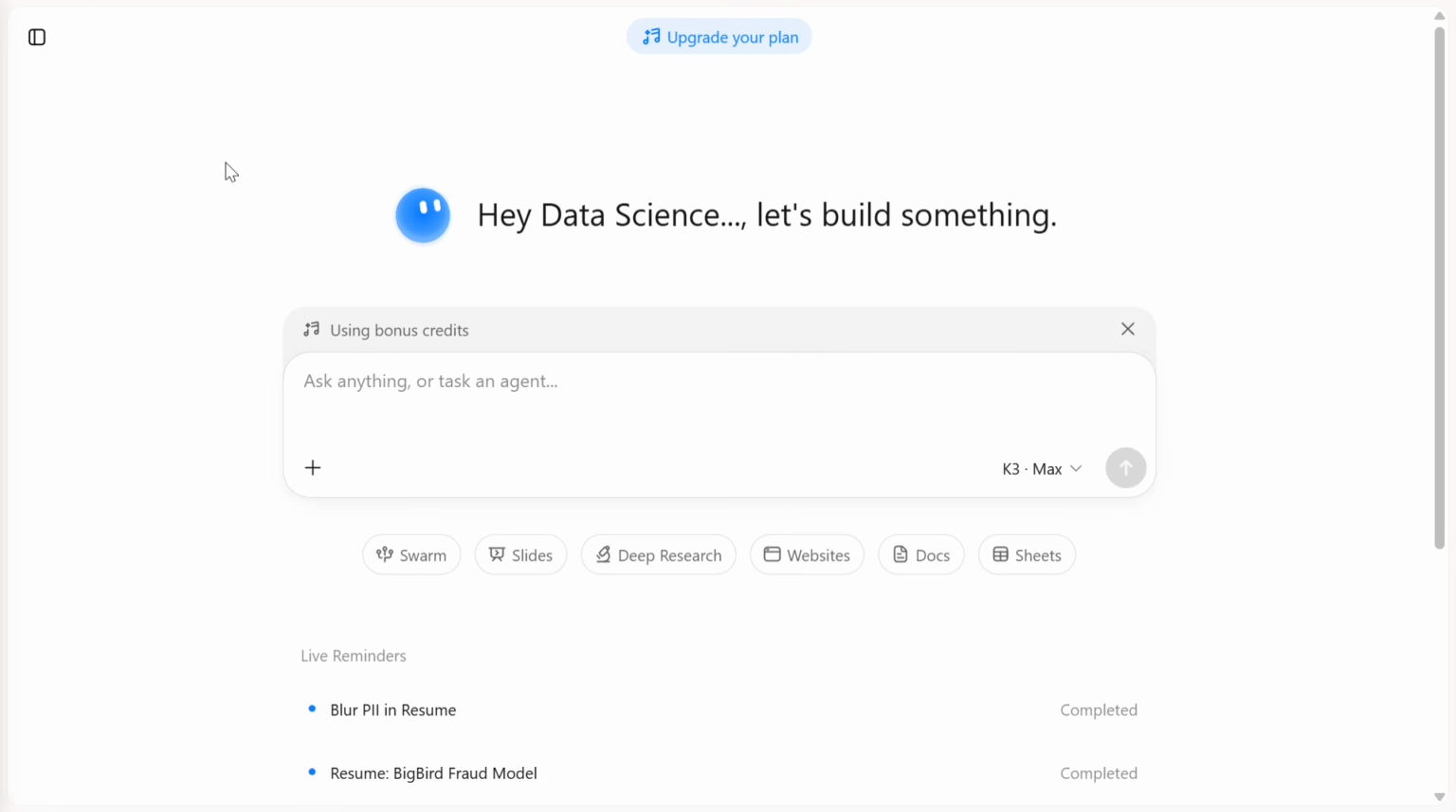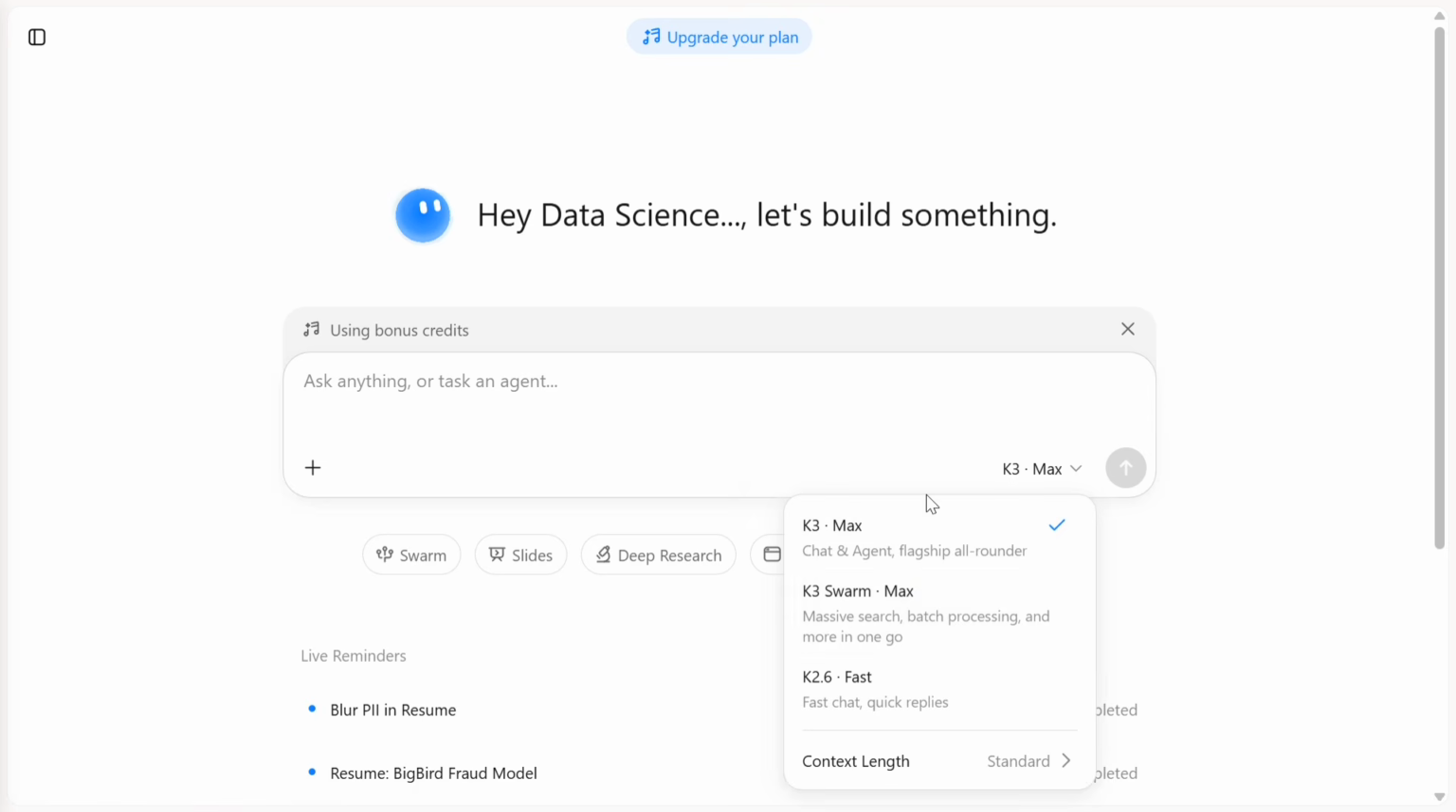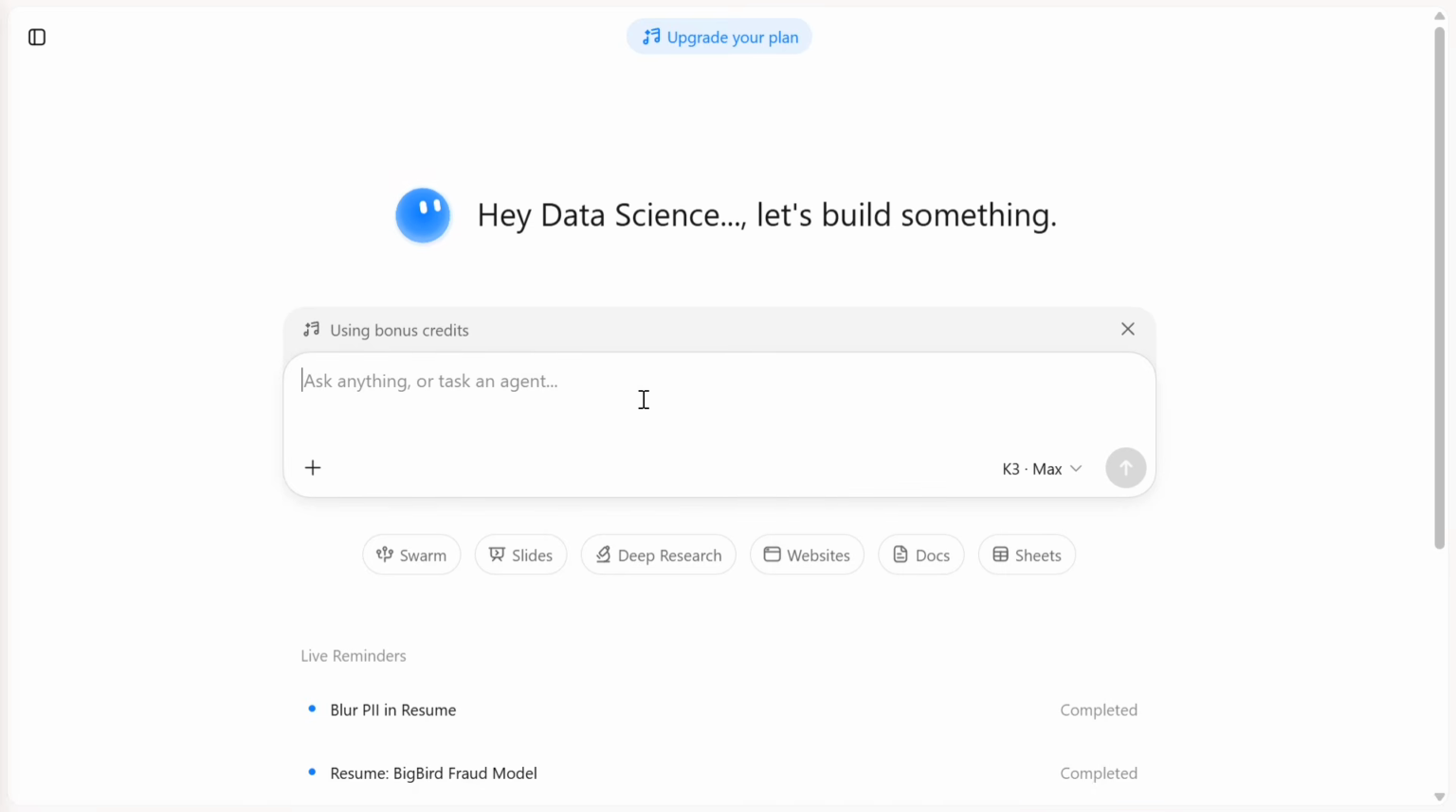And in the short video, I'll be showing you the difference between K3 Max and K3 Max Swarm. These two versions have been released by the team. As you can read, K3 Chat and Agent Flagship All-Rounder, while K3 Swarm is massive search, batch processing, and more in one go. So let's try out both the models. Let me see how it works.